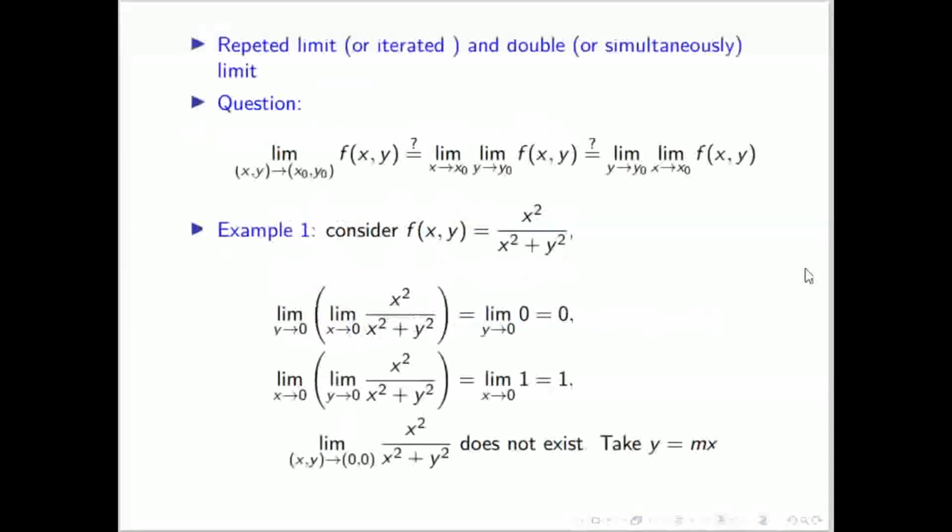Like in this case, both repeated limits exist, and both are not equal. One is 0, one is 1, so the limit does not exist. The same we can do by the path test also, taking the path y equal to mx. This is depending on m, so the limit does not exist.